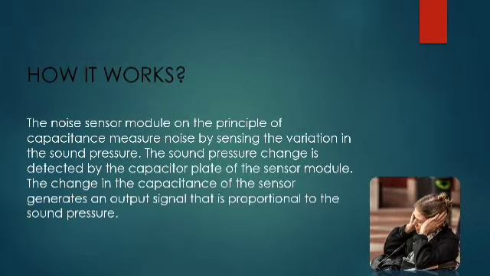Let's see how it works. The noise sensor module works on the principle of capacitance and measures noise by sensing the variation of sound pressure. The sound pressure changes are detected by the capacitor plate of the sensor module. The change in the capacitance of the sensor generates an output signal proportional to the sound pressure.